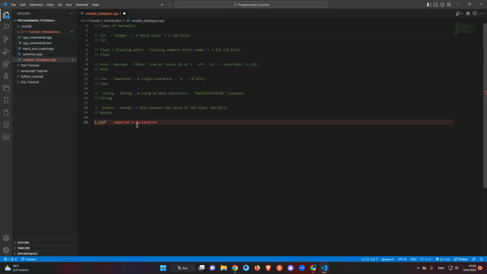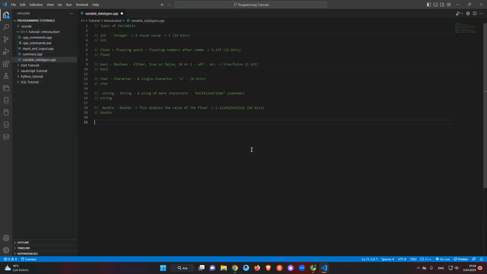When you add the f, the computer will know it is a float, not a double. If you don't add it, the computer will know this is a double. If you add it like that, the computer still will know it's a double. And if you add f here, it will not work, because floating numbers only store 32 bits, not 64 bits. This is another case, for example, 5 point some numbers like that.